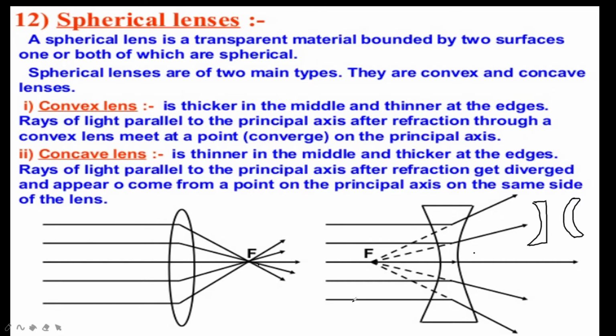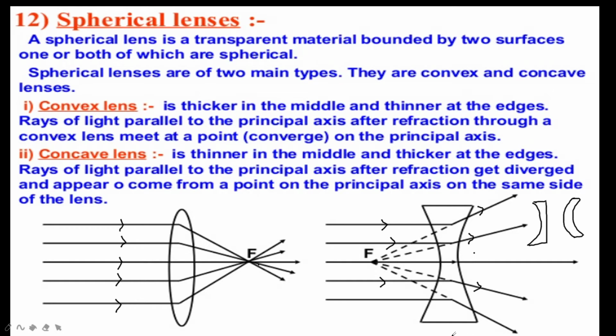The convex lens converges a parallel beam of light at a point. So therefore a convex lens is also called a converging lens. Here all the light rays are converging, that's why it is also called a converging lens. Similarly the concave lens diverges, that's why it is called a diverging lens.